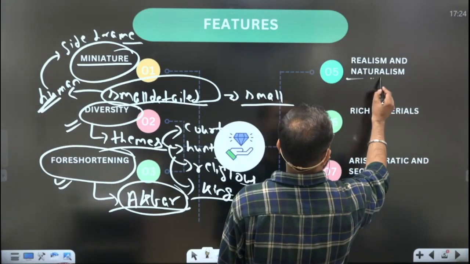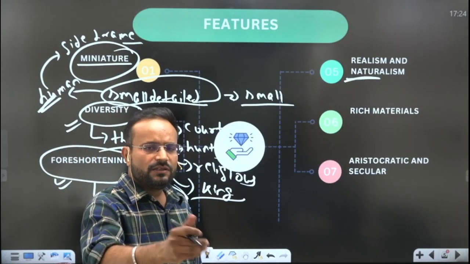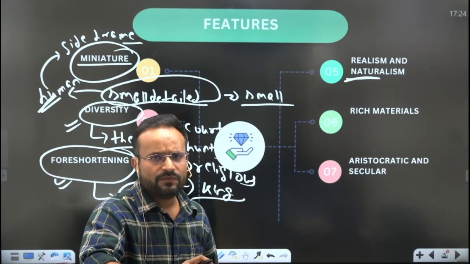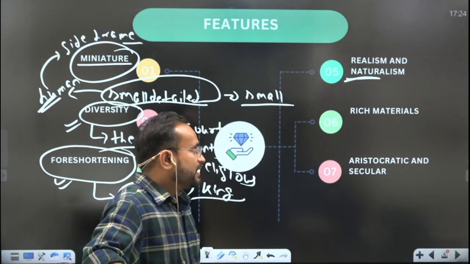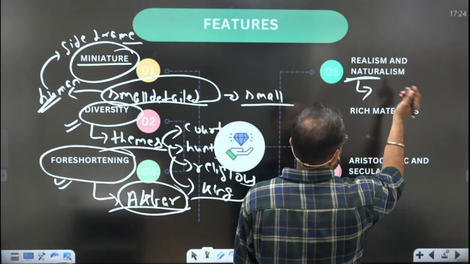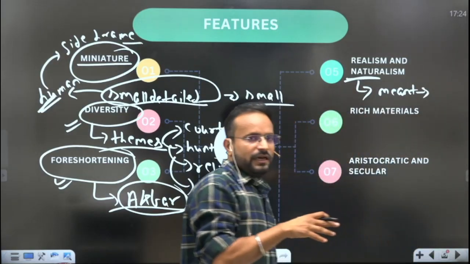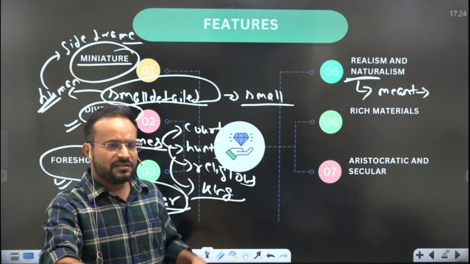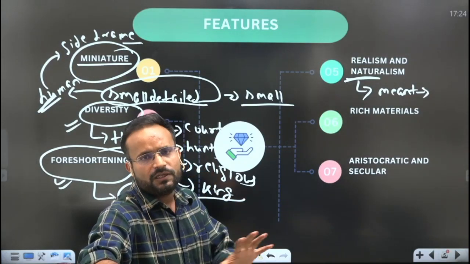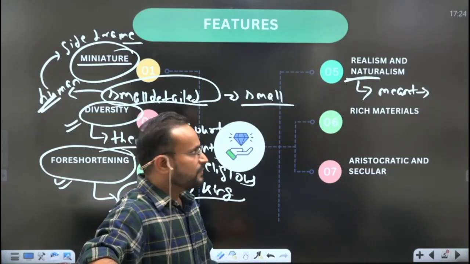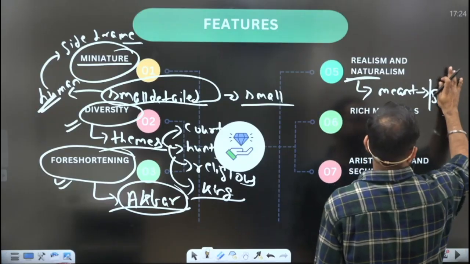Then realism and naturalism. Realism and naturalism means that whatever was being depicted, maybe flora, fauna or the human figure, was basically meant to be depicted in as real a form as possible. That is, there should not be any imagination or idealism in the depiction of those particular objects or figures. But this is restricted till the time of